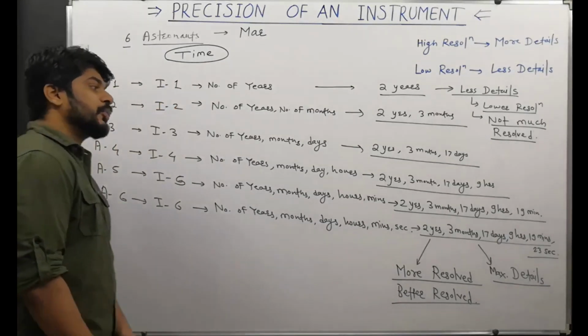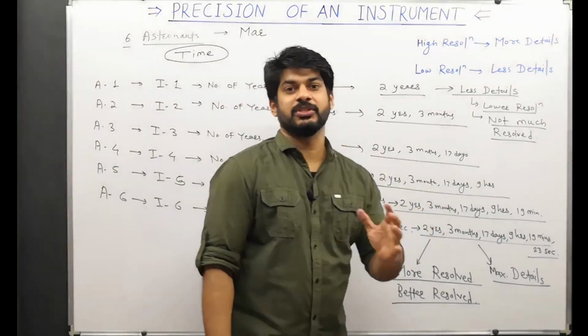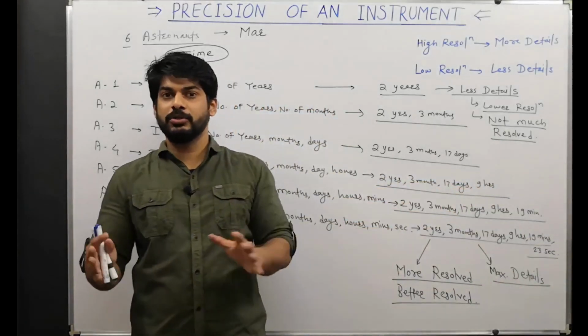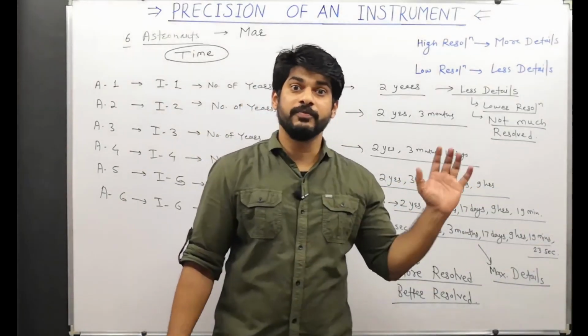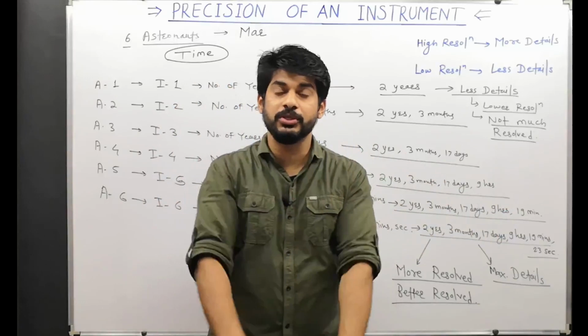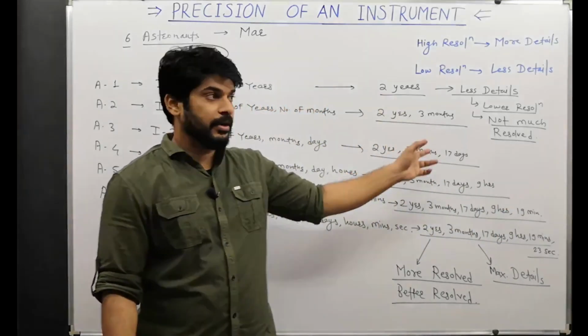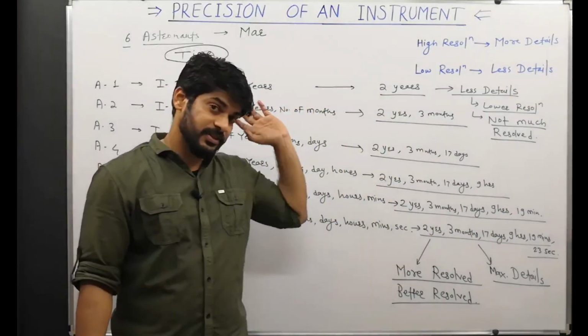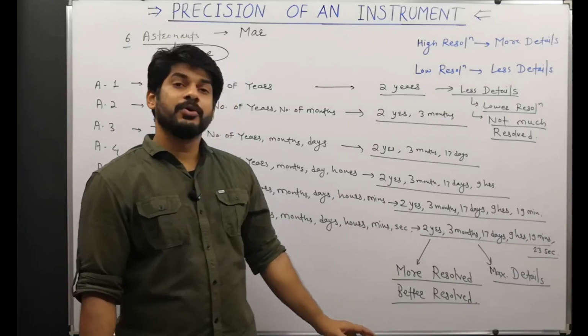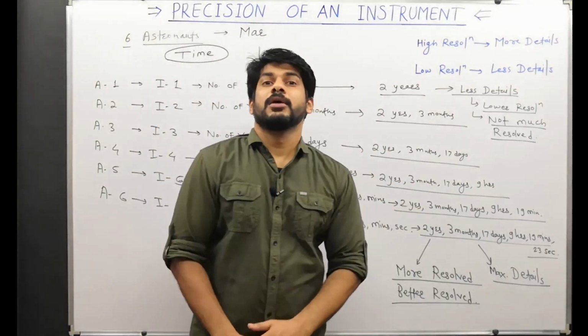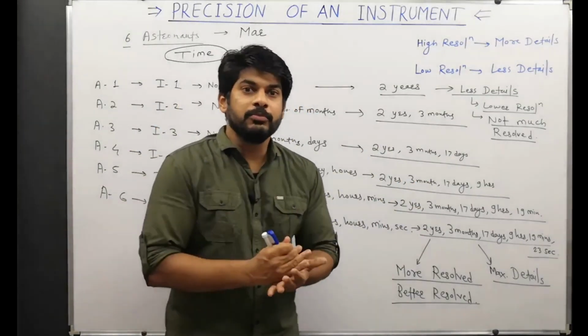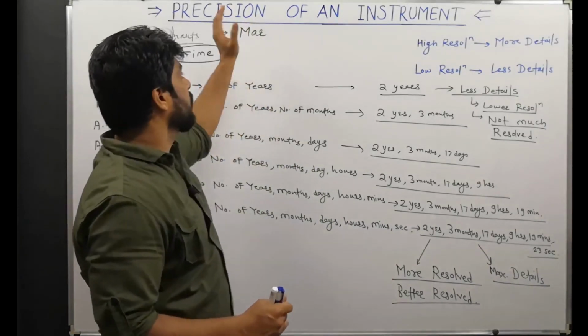Now from all this discussion about the two examples that we just saw, one for the picture that we took using the two cameras, and this simple example over here, we can now come to our main topic, that is precision.